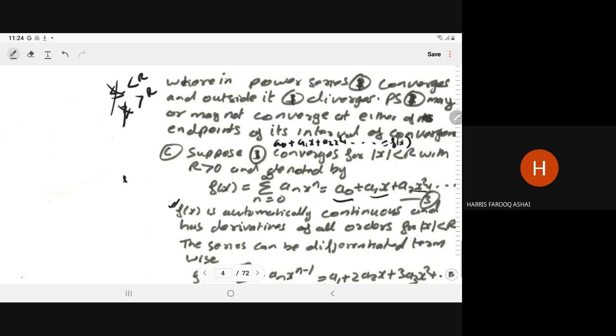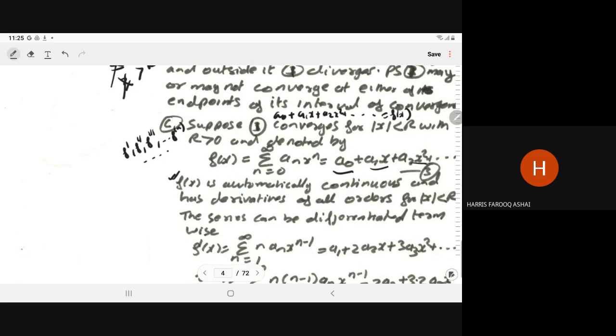You can determine the first order derivative, the second order derivative, the third order derivative, the nth order derivative, and so on. Then the series can be differentiated term wise.